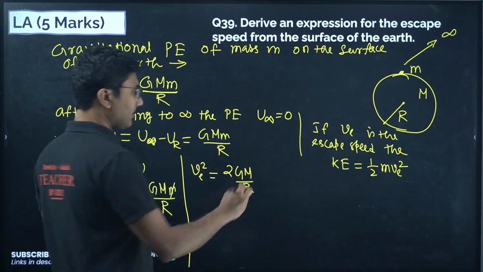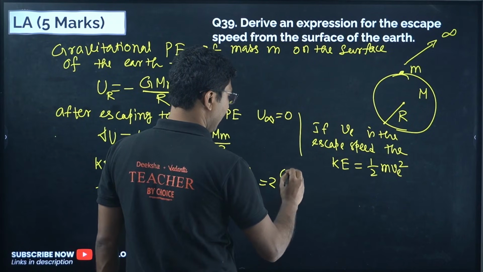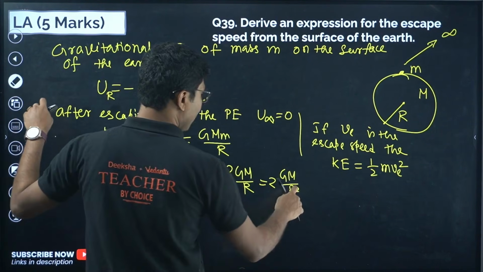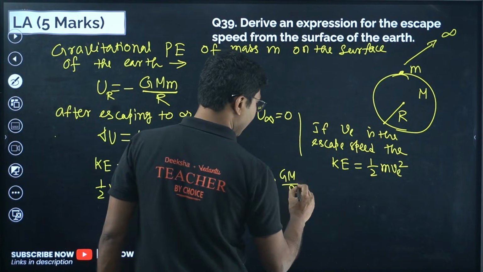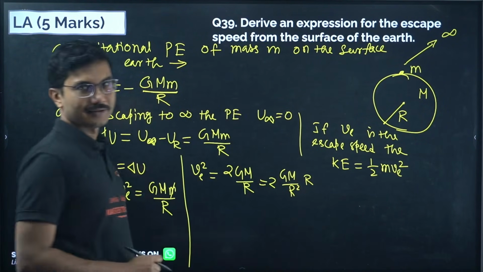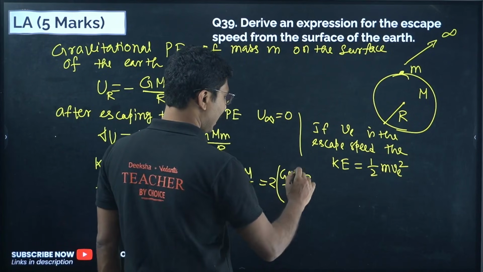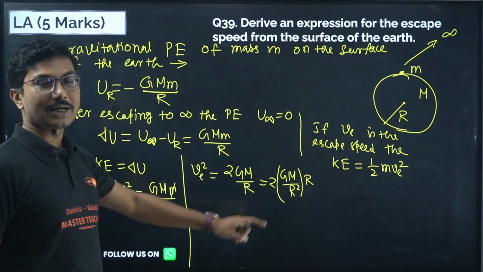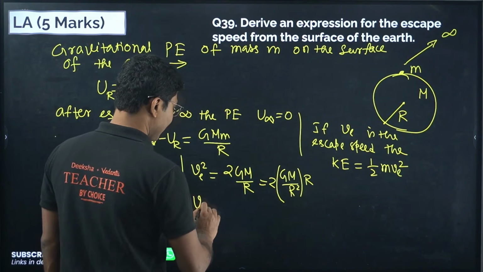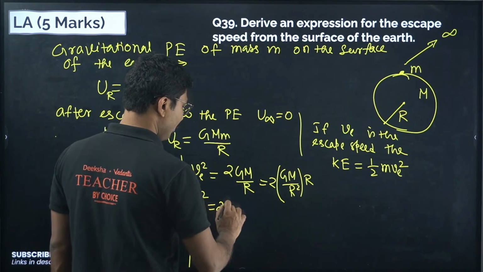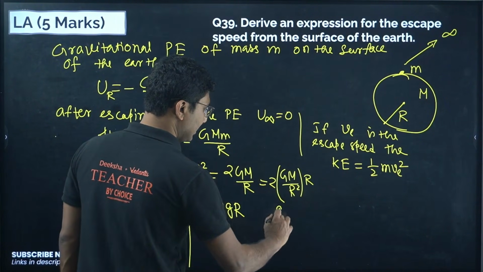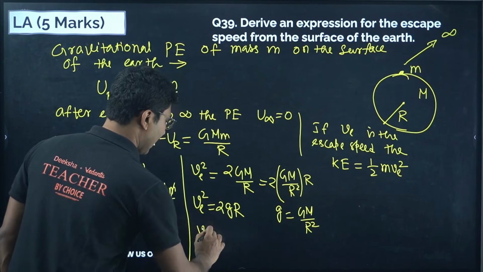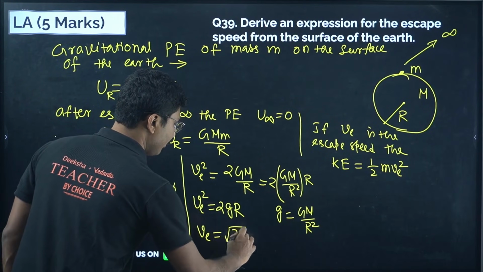Or you can write this as 2GM by r square. Sir, you are cheating, you are bringing a square, but there was no square. Don't worry, we will multiply by one above, right? Because we have added one r in the division, we have to multiply by one in the multiplication as well. So GM by r square is basically our what? Gravitational acceleration. So v square is 2gr, okay, g equals GM by r square, right? Or escape speed is square root of 2gr.